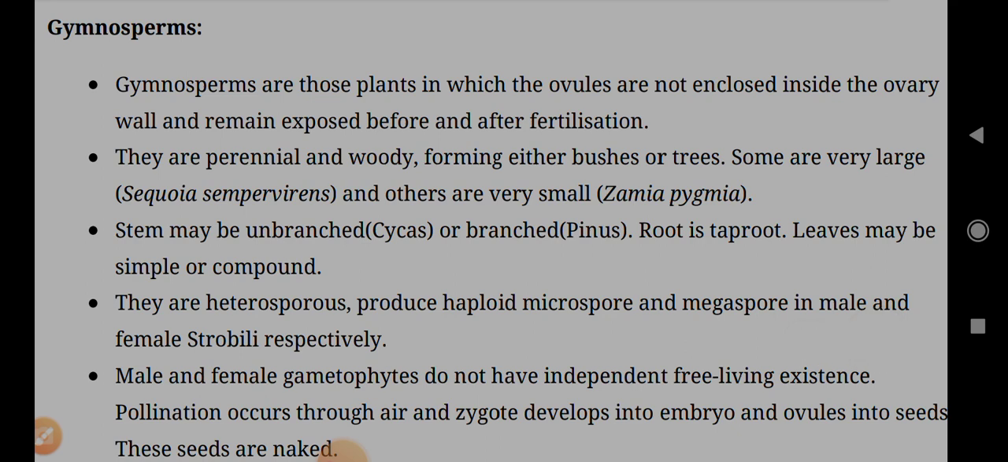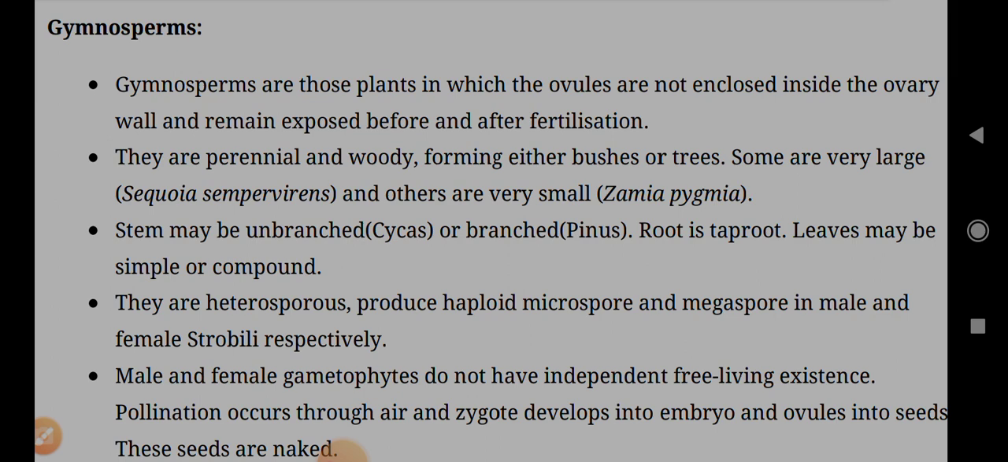Gymnosperms are those plants in which the ovules are not enclosed inside the ovary wall and remain exposed before and after fertilization. They are perennial and woody, forming either bushes or trees. Some are very large, Sequoia sempervirens, and others are very small, Zamia pygmaea. Stem may be unbranched, Cycas, or branched, Pinus.